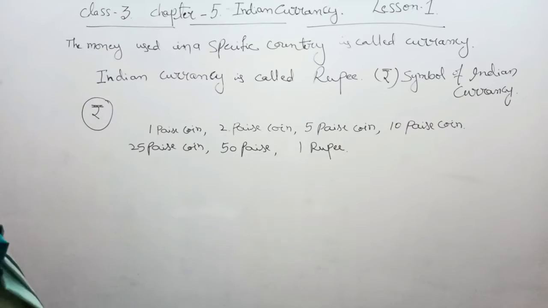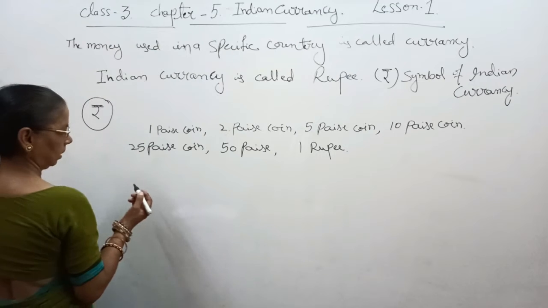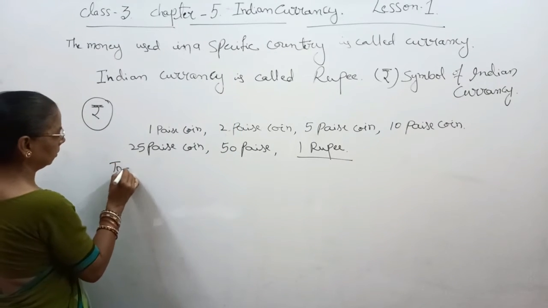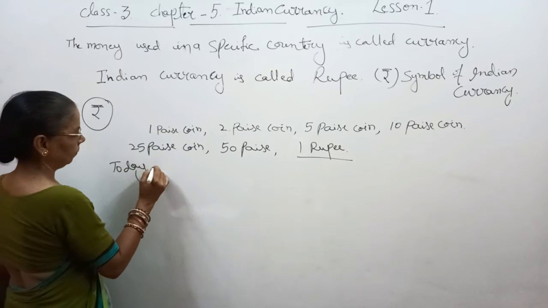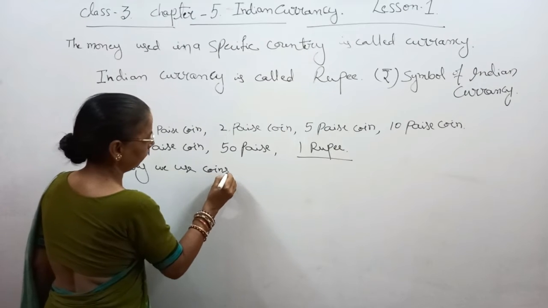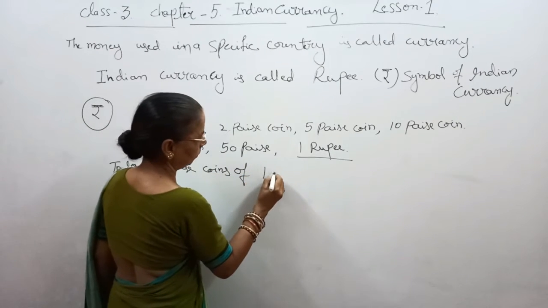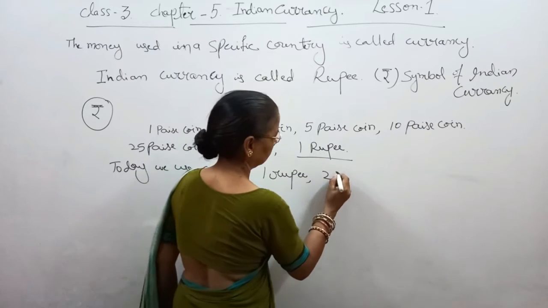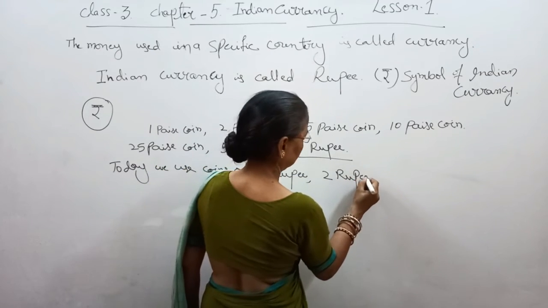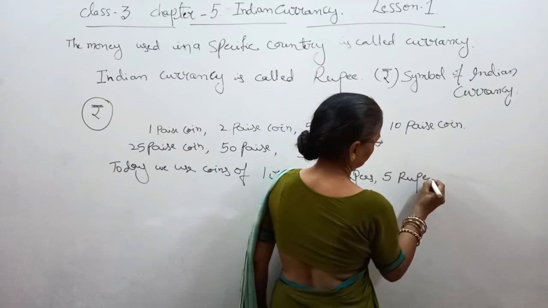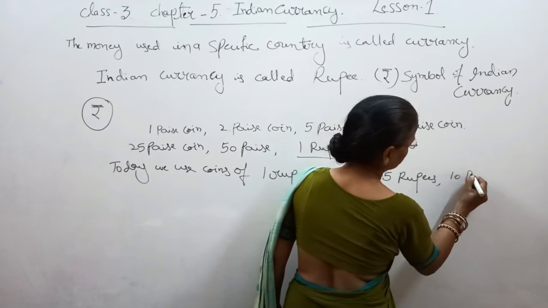Nowadays we use coins of 1 rupee, 2 rupees, 5 rupees, and 10 rupees.